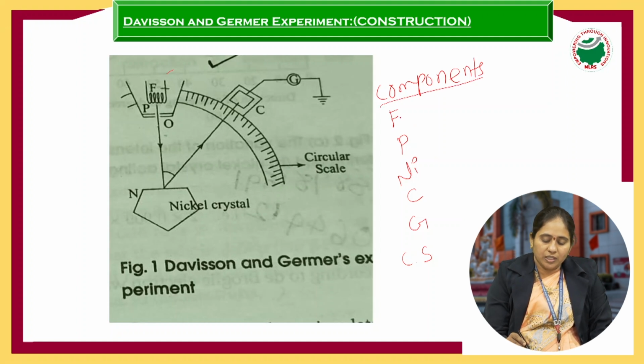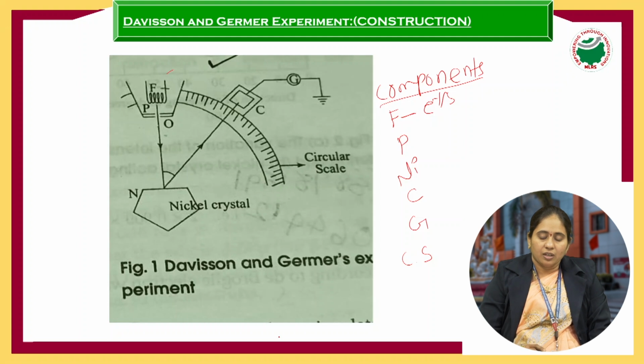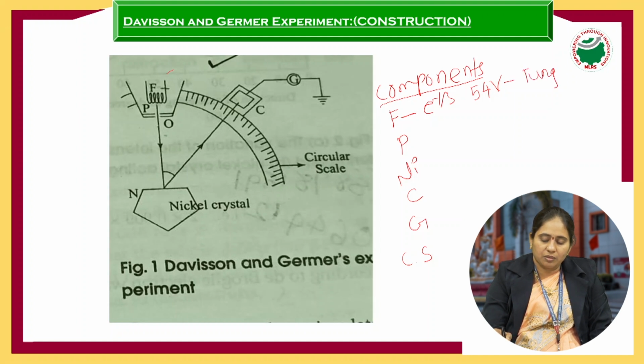The filament. What is the use of the filament? The filament is used to emit the electrons, by applying a potential. What is that potential? A steady, that is constant, potential is applied to the filament F. The filament is made up of tungsten material and 54 volts is applied. Then the filament gets heated and emits the electrons.